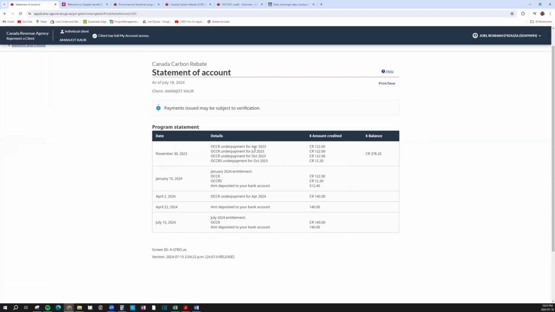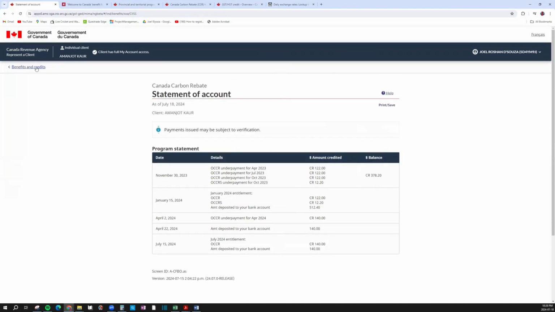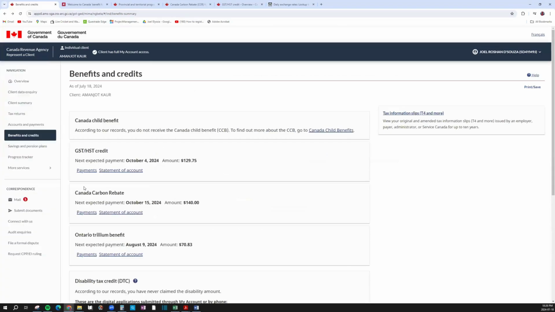And here you see what I was saying about being paid if you've missed any of the payments. You see April, July, October, the CRA has paid out all three benefits at once. So they've been paid out like 378 at one time instead of 122 per quarter. So don't worry, even if it's late, the CRA will catch up and pay you all your due benefits. So you don't have to worry.